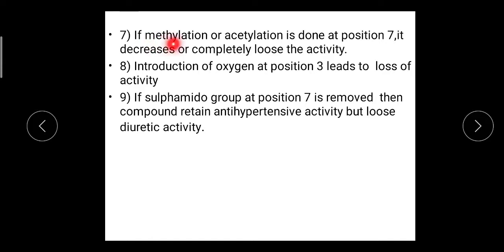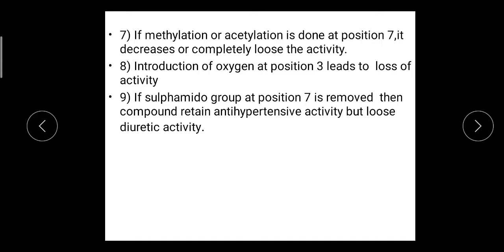The sulfonamide group should be unsubstituted. If we do methylation or acetylation at that group, it decreases or completely loses the activity. Then introduction of oxygen at the 3rd position loses the activity, and the sulfonamide group is responsible for the diuretic action. This much we have covered up till now.